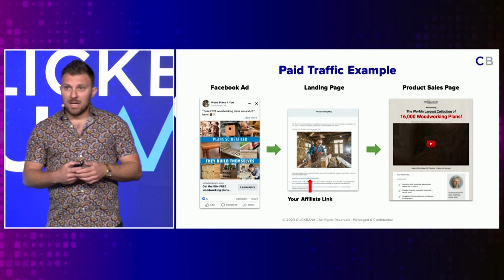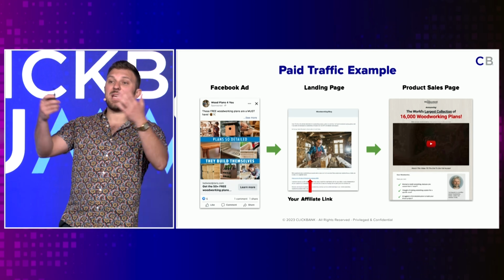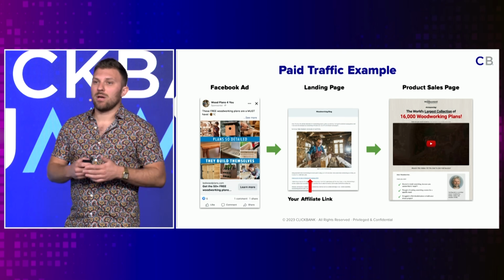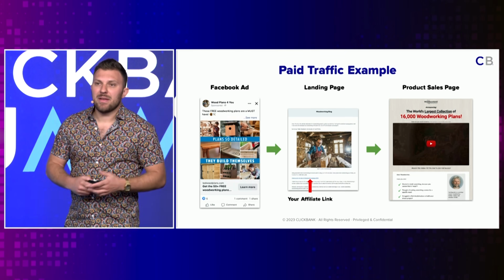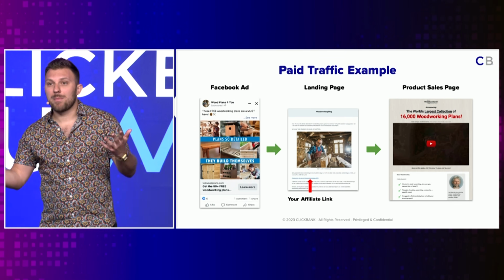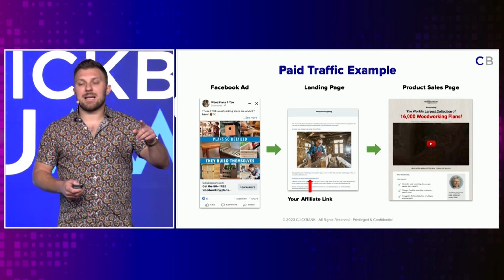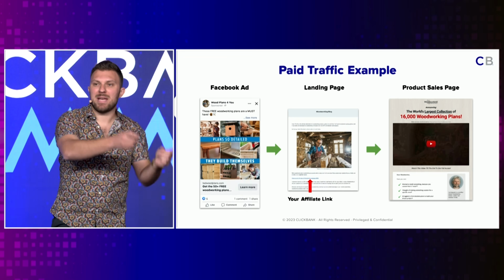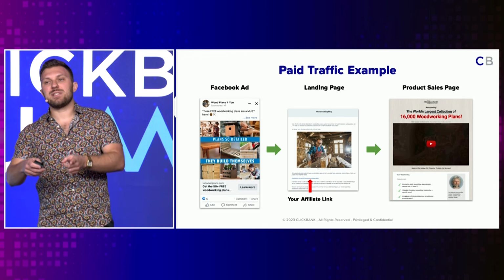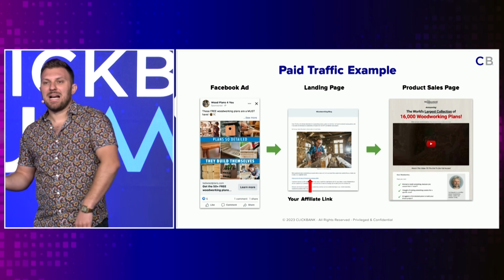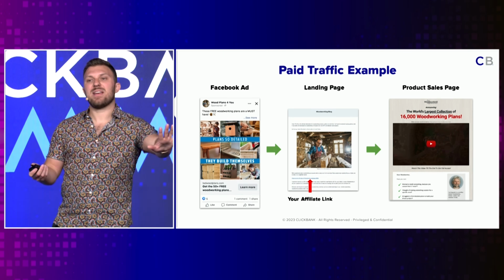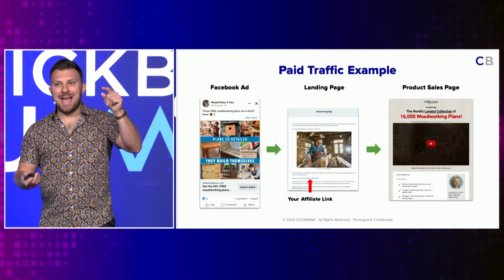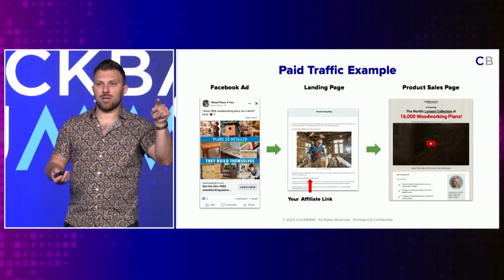So this is an example of someone who created a Facebook ad for the same exact product we used earlier, Ted's Woodworking. Now, if you notice, they've created an image calling out how detailed the plans are. And they've also written some copy about what it is and why you should care about it, right? But the thing to note here is that they used Facebook's ad targeting platform, right, to basically say, I want to target men aged 30 to 60 interested in DIY and woodworking products. And then what you would do is maybe you'd say, okay, I'm going to pay Facebook $50 a day to show this ad in front of those people. And then boom, that ad is instantly shown to men aged 30 to 60.